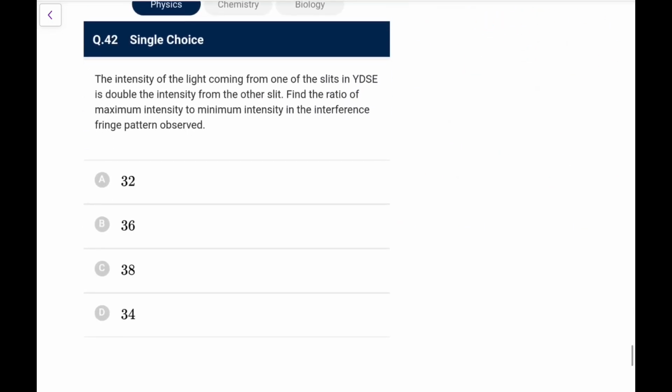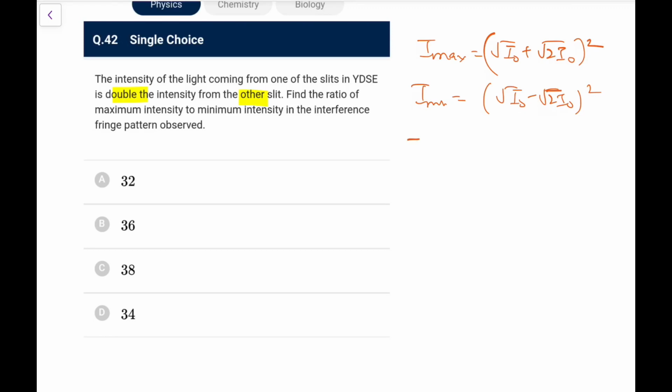Next, the intensity of the light coming from one of the slits of YDSE is double of the other. Find the ratio of maxima to minima. So I max would be, let's say, one is root I naught, the other would be double, root 2 I naught, whole square. I min is the difference, that would be root I naught minus root 2 I naught, or root 2 I naught minus I naught, whatever you can write. It would be like this. So what would be the ratio of max to min?